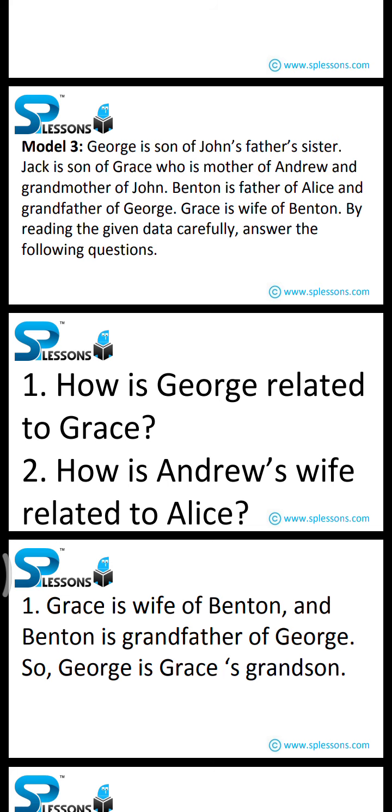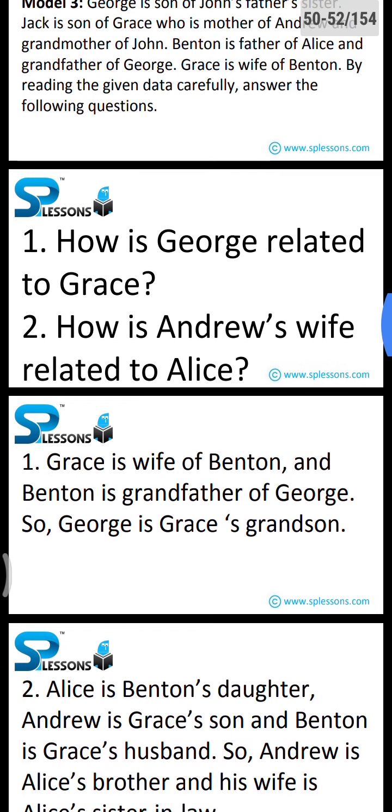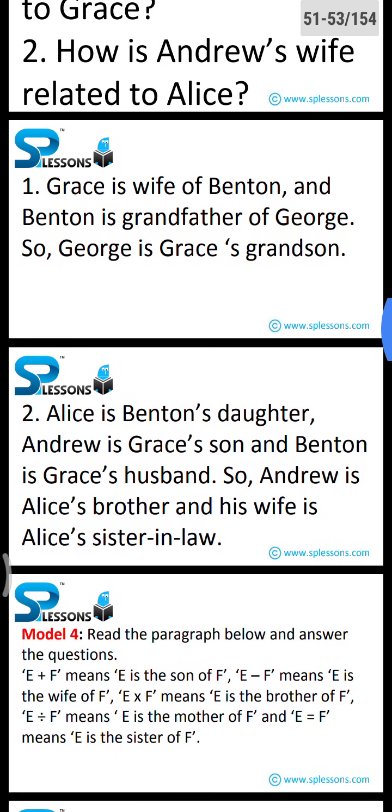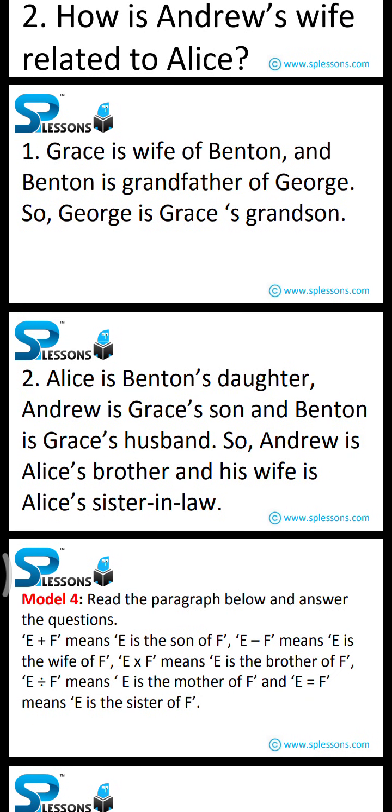The first question, how is George related to Grace? Grace is the wife of Benton and Benton is the grandfather of George. So George is Grace's grandson. The second question, how is Andrew's wife related to Elias? Elias is Benton's daughter as mentioned in the directions. Andrew is Grace's son and Benton is Grace's husband. So Andrew is Elias's brother and his wife is Elias's sister-in-law, clearly.